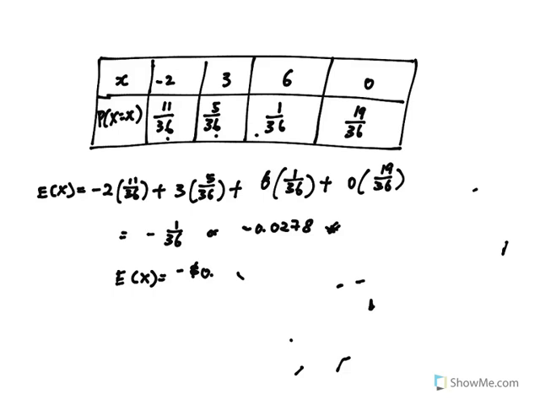If our musician were to play the game 100 times, we want to show that the expected loss would be 2.78. What it really means is that if you're playing the game 100 times, it's like x1 plus x2 plus all the way up to x100.